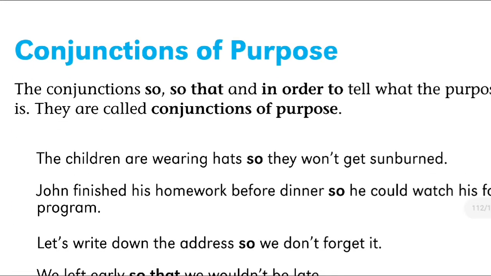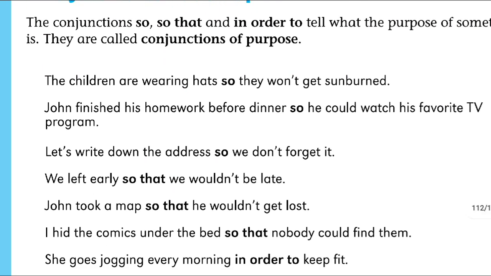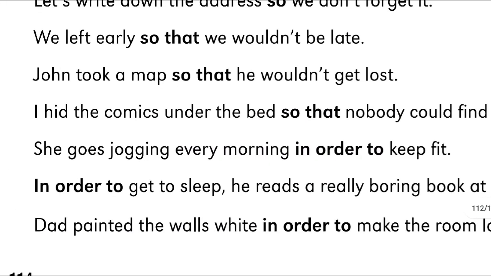Now conjunctions of purpose. It is a little bit different. So that or in order to. You can use like that. The children are wearing hats so they don't get sunburned. Means in order to protect from sun, they are wearing hats. So is used here as a conjunction between two sentences. Here you can see we left early so that we would not be late. Means we left early because we won't be late for some program. That's why so that is used here as a conjunction.